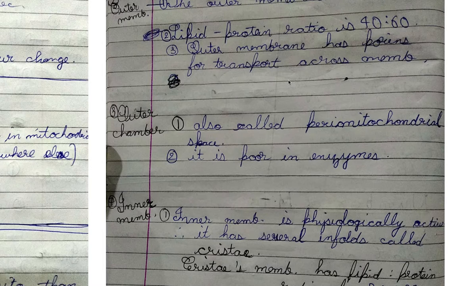Now, the outer chamber that comes after the outer membrane is also called the perimitochondrial space. It is not a membrane, it is actually a chamber, a space. It is poor in enzymes, so common sense, it won't be performing much biochemical reaction.